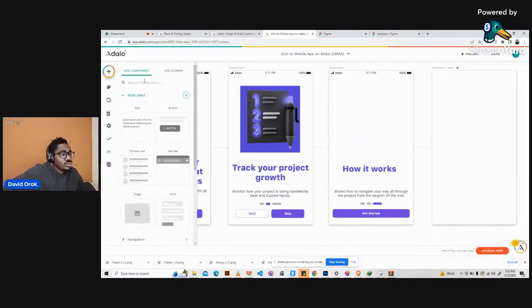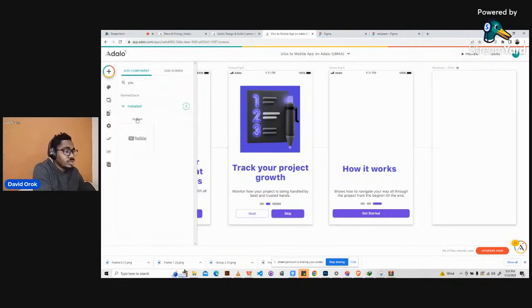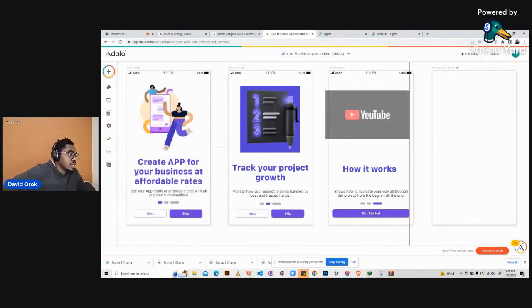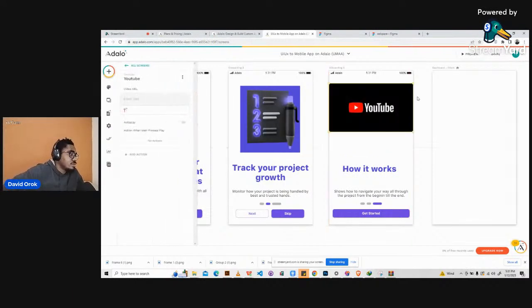Let's bring in YouTube. YouTube is quite simpler. It looks easier. It's simple and plain, right? You just need to tap on it and then you can play. It doesn't have all those extra things here. So just adjust it a little bit.